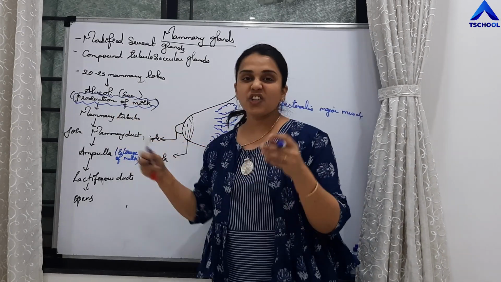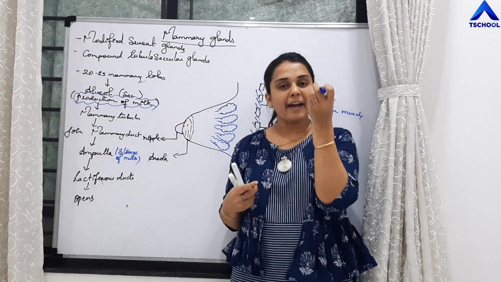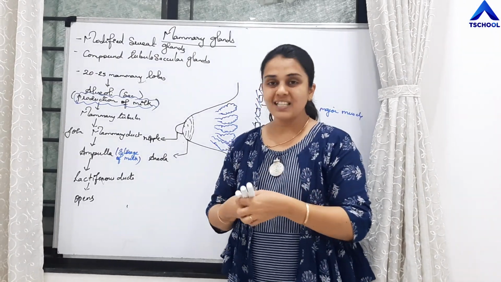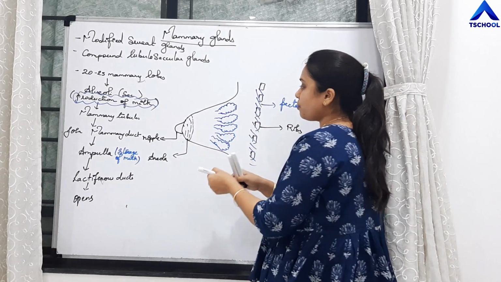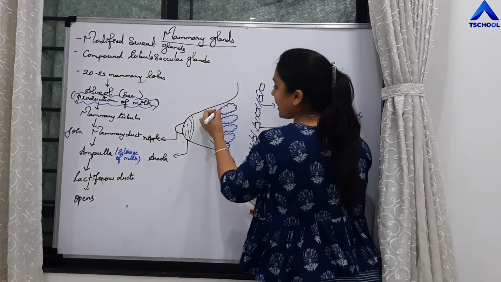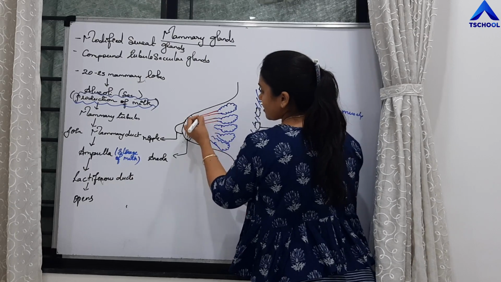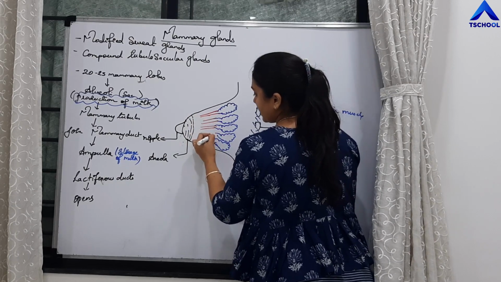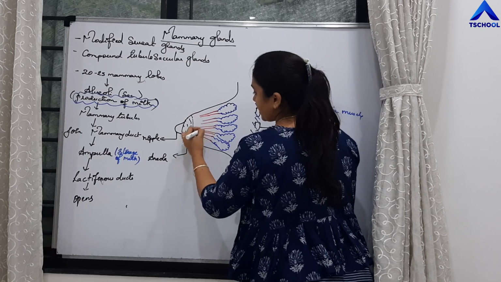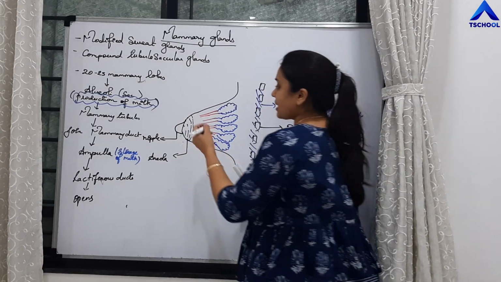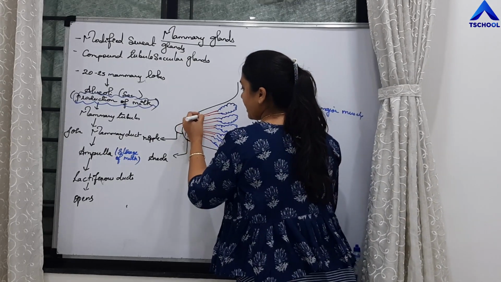From these alveoli sacs, minor tubules will arise. Those are called as mammary tubules. All the mammary tubules from all the alveoli will combine to form the ducts. So these are the mammary ducts, right? These mammary ducts are again enlarging, right?